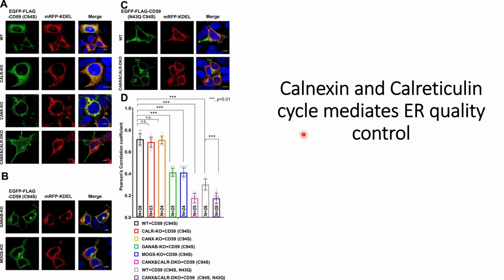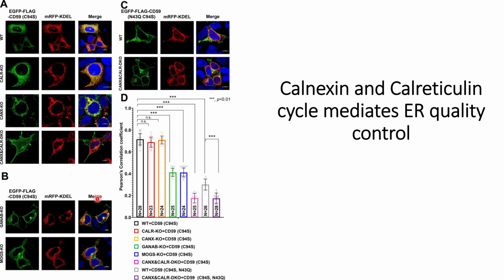I hope you understood how the calnexin and calreticulin cycles work, with the example of CD59 using different mutations. The first is mutating it so that it acquires a misfolded structure. The second is using cells that do not have the ability to form monoglucosylated carbohydrate structures.